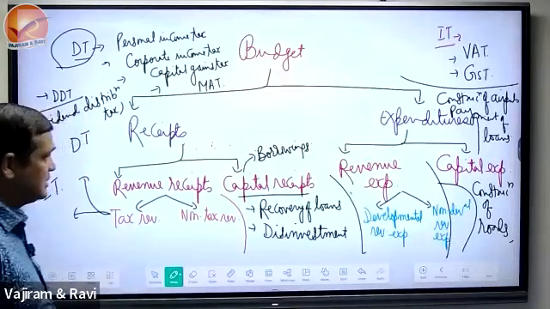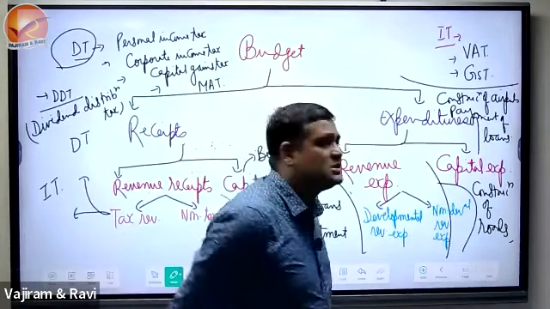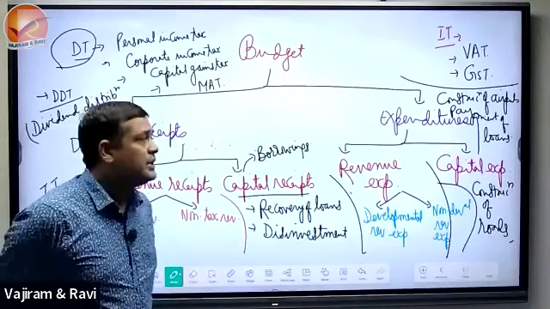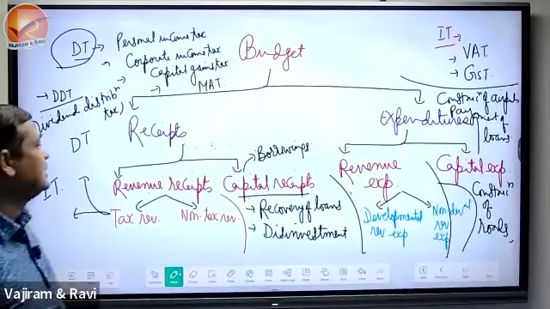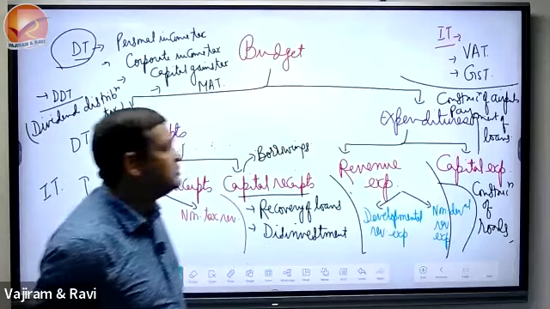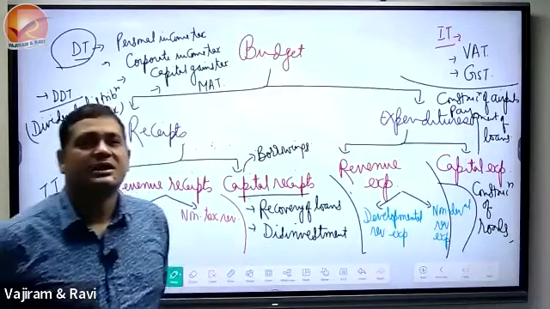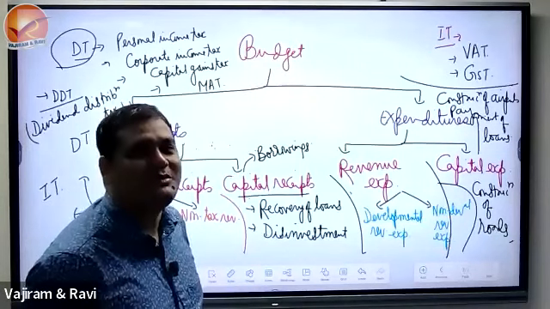Again, I repeat, construction of roads, construction of airports, payment of loans, these are part of capital expenditure. So this is a syllabus discussion. Please stick with the syllabus, not the question of what is capital.